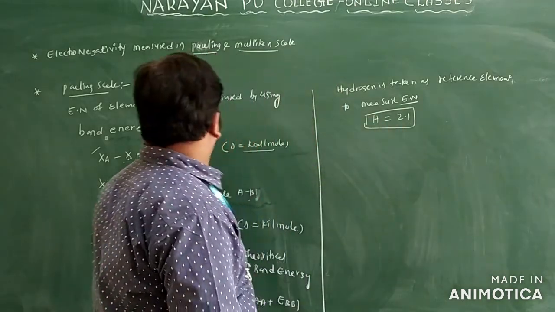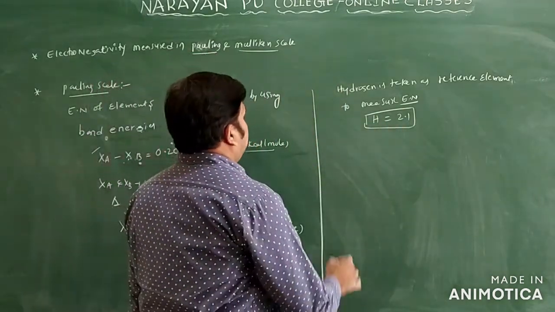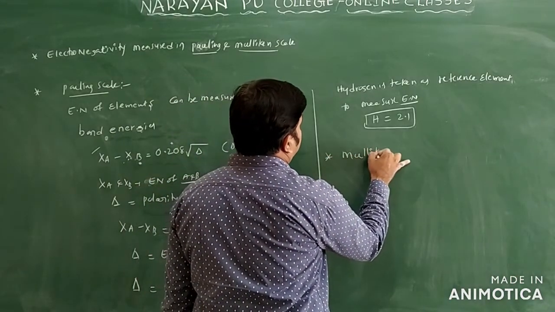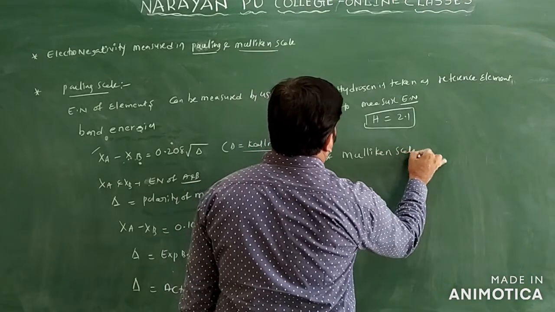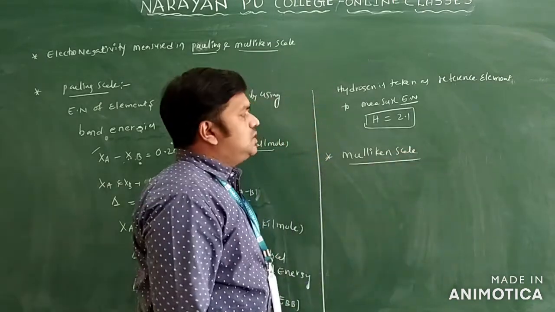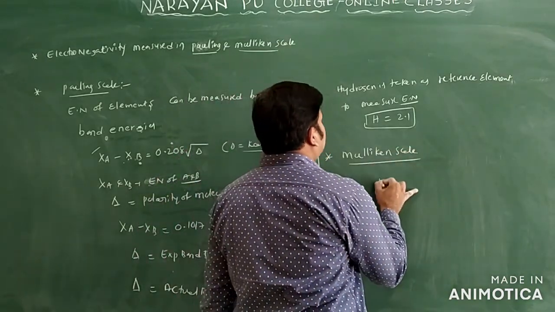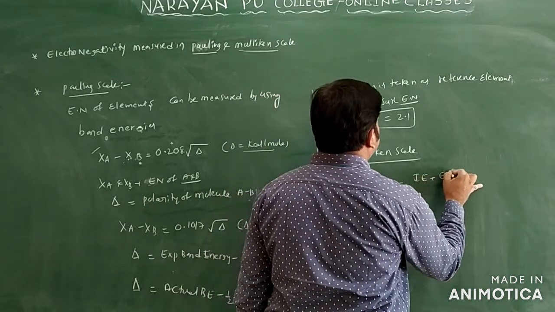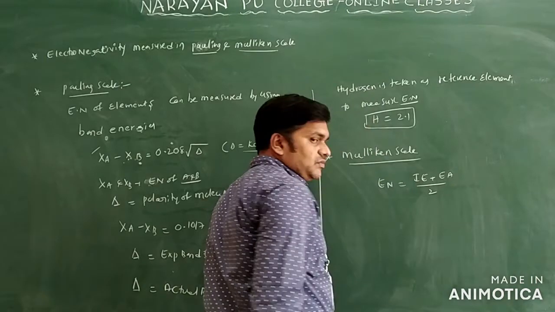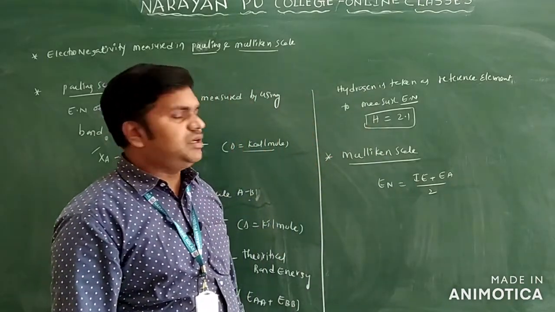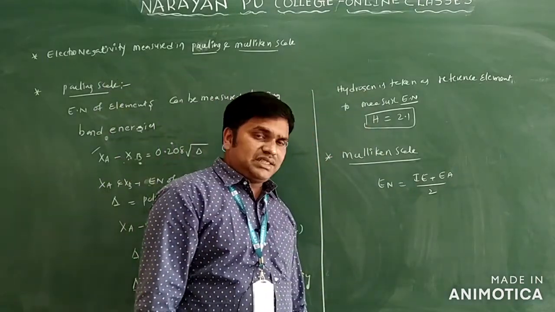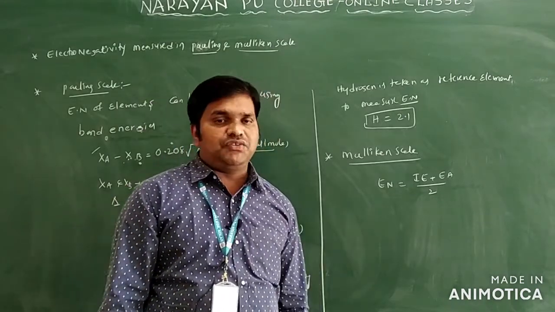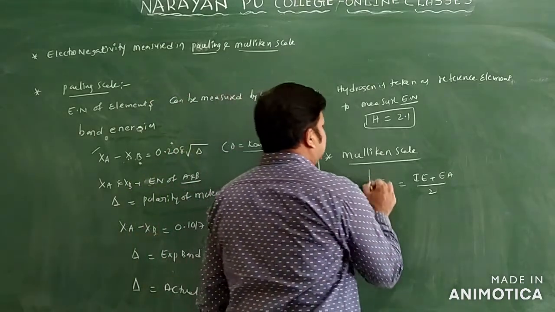So this is according to which scale? The Pauling scale. And one more scale is there, that is the Mulliken scale. In the Mulliken scale they use ionization energy and electron affinity. Electronegativity is equal to IE plus EA by 2, which means electronegativity is the arithmetic mean of ionization energy and electron affinity. This is the formula generally we use.